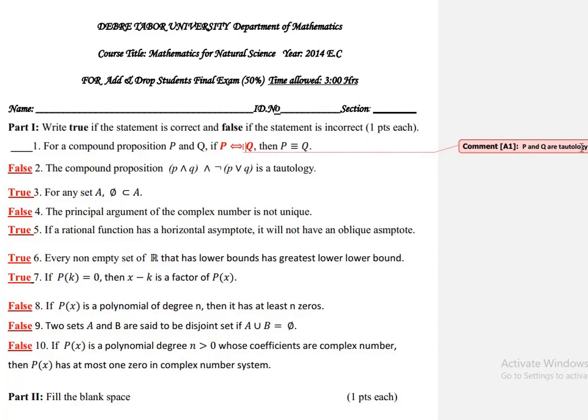p and q are tautology then p is equivalent with q ነበር የታሰበው። ያው ስህተት ነው። ስለዚህ for compound propositions p and q, if p and q are tautology then p is equivalent with q ቢል ኖሮ ትሩ ነበረ። አሁን ይሄ አሴ ቦነስ ነው ማለት ነው። ሁለተኛ the compound propositions p and q and negation of p or q